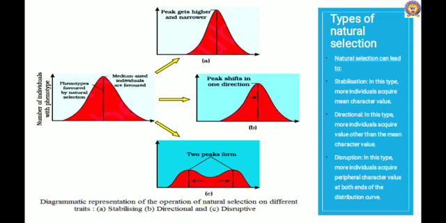The second one is directional. In this type, more individuals acquire a value other than the mean character. See graph B, it's showing directional. And disruption: in this type, more individuals acquire peripheral character values at both ends of the distribution curve. Graph C shows the disruption type.